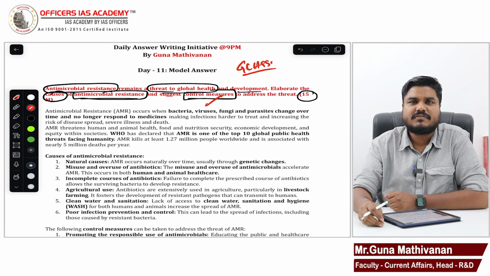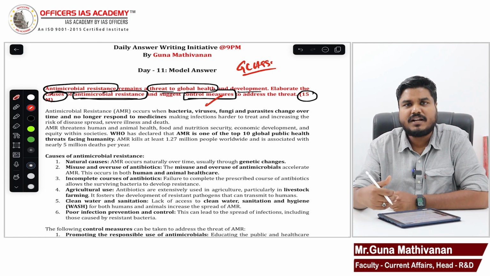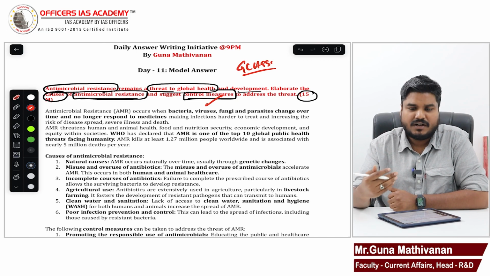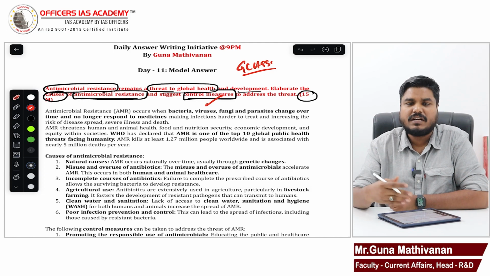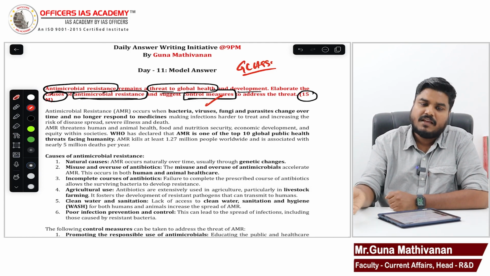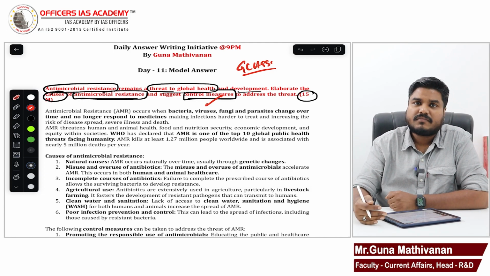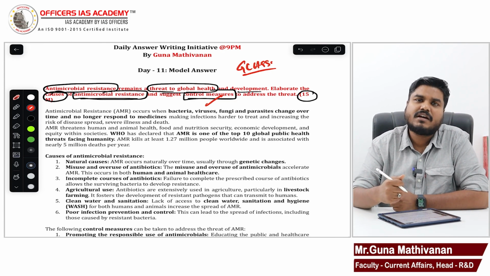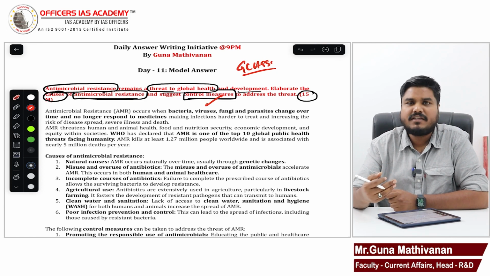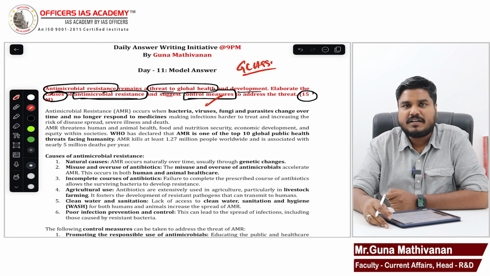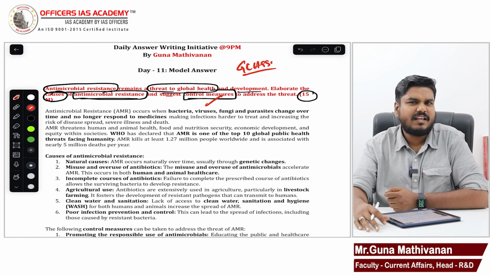Then finally conclude. This is a global challenge. It is not a localized challenge. What is required is a collaborative effort. We need a coordinated, cooperative effort, not just within the government, but between governments, between countries and within the country. Right? We need multi-stakeholder participation to fight this global threat called antimicrobial resistance. So these control measures have to be taken seriously and implemented with fuller participation. Like that you can conclude.